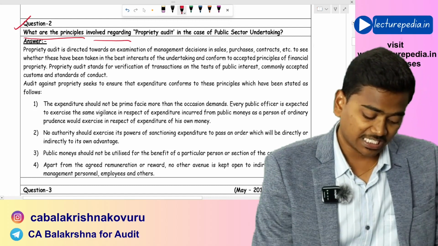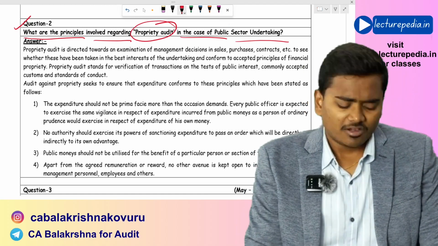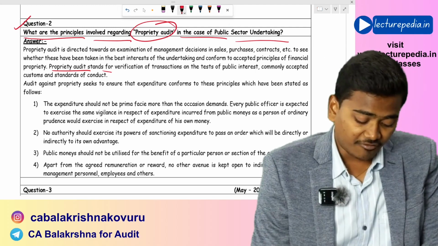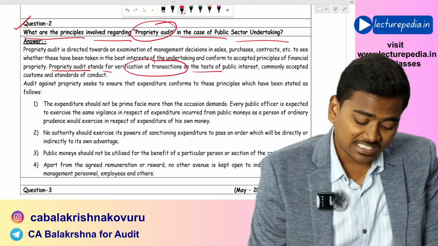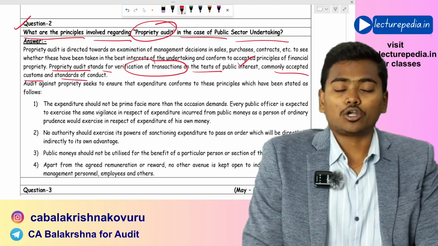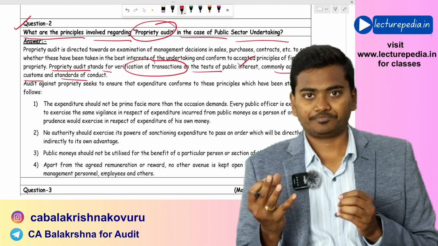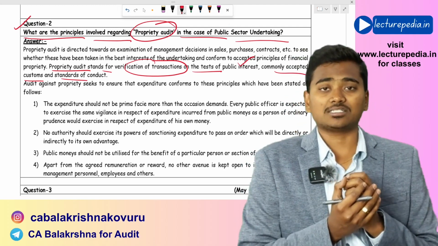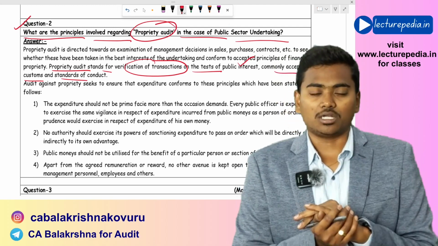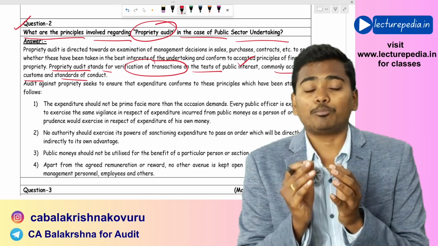What are the principles involved regarding propriety audit in case of public sector undertakings? First of all, what is meant by a propriety audit? Propriety audit stands for verification of transactions on the test of public interest and commonly accepted customs and standards of conduct. Basically, whether all the expenditures incurred by government officers are incurred in the best interest of the public or not. This is the crux of propriety audit. This is what is verified in propriety audit.